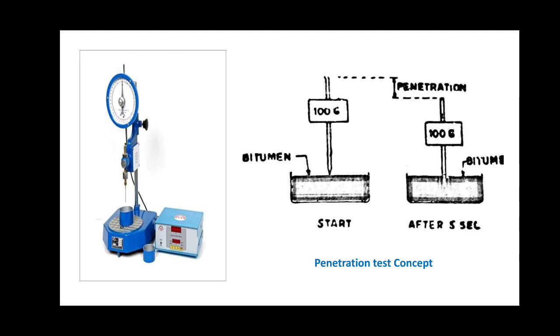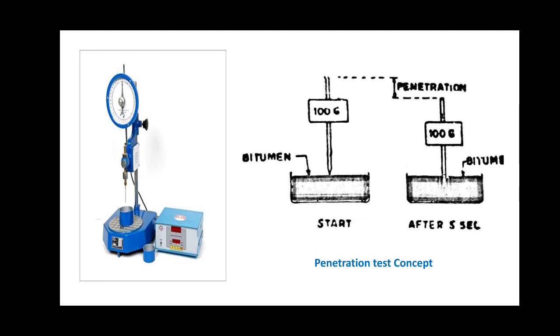its position, and the contact of the tip of the needle is checked using the mirror placed on the rear of the needle. The initial reading of the penetrometer dial is adjusted to 0 or to the initial reading which is taken on the dial. As you can see on the dial and the pointer of the dial, it should be placed at 0 or at any initial position, and it should be noted down.